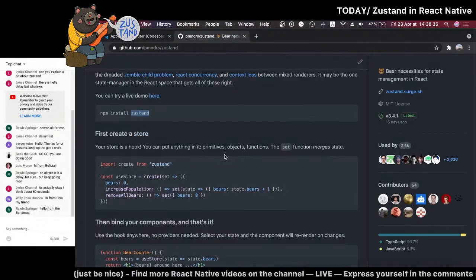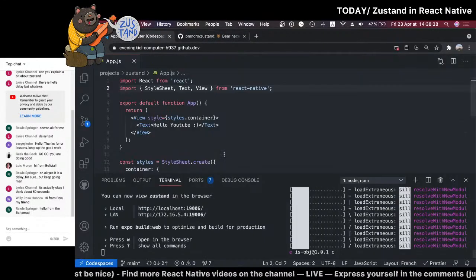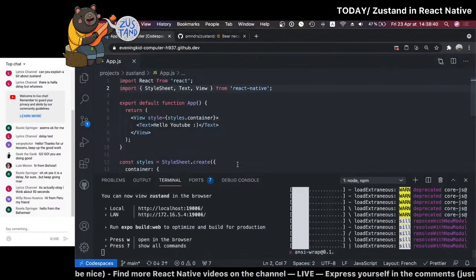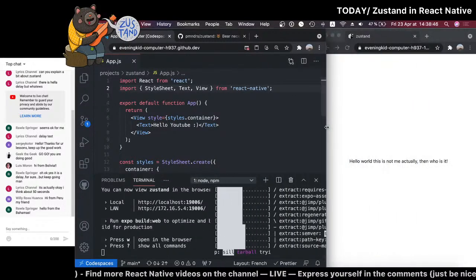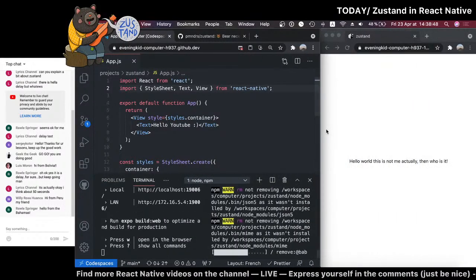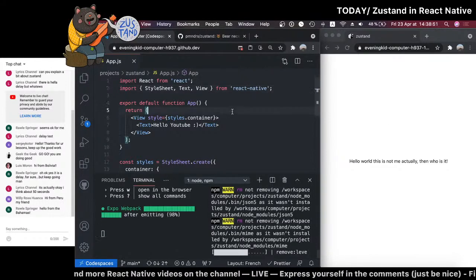So let's install Zustand. Let's see. So for the code, I'm just using React Native Web. So if I open up this side, you can see it running here.